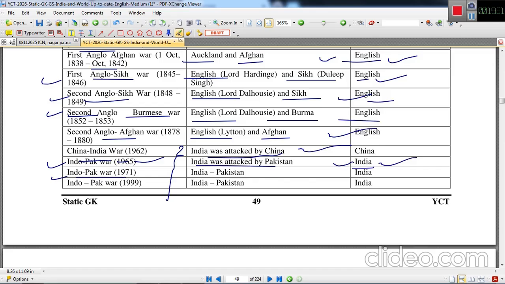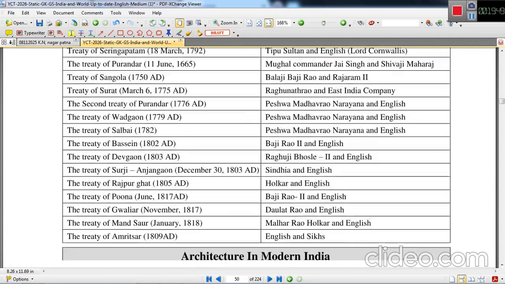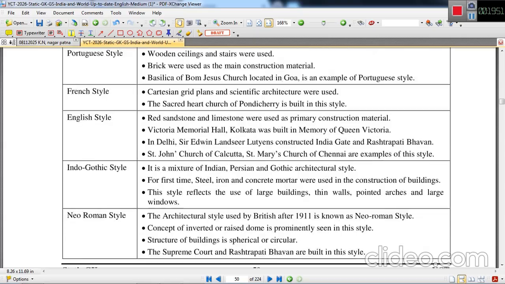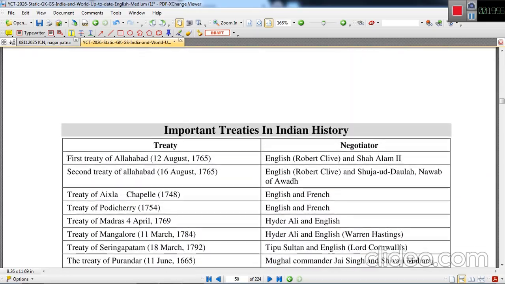Indo-Pak War 1971, the Bangladesh Liberation War. India-Pakistan. India was the victorious side. Indo-Pak War 1999, the Kargil War. India-Pakistan. India became victorious. Now we'll see some important treaties in Indian history, then architecture in modern India, and we'll finish this after this page.